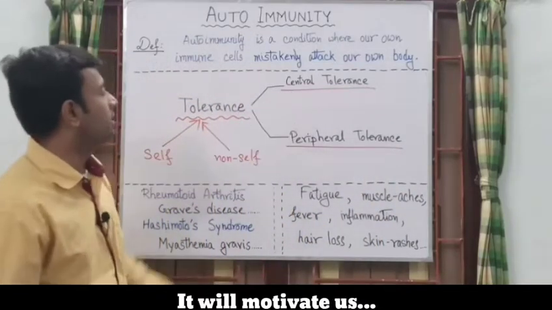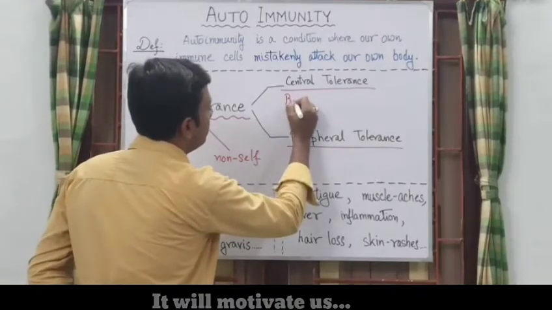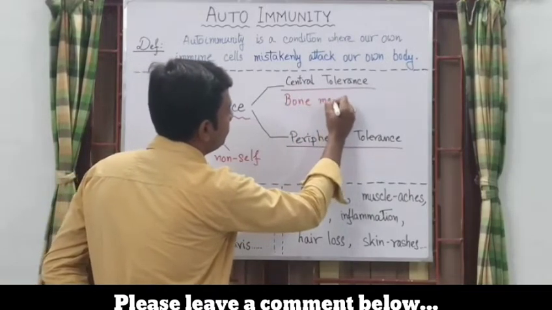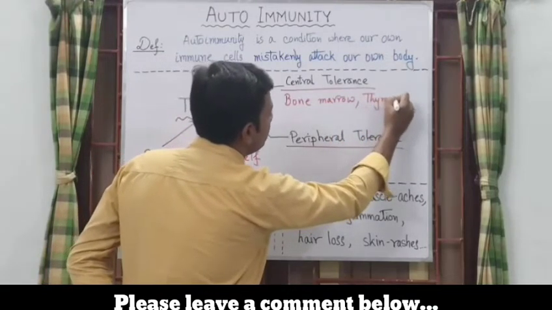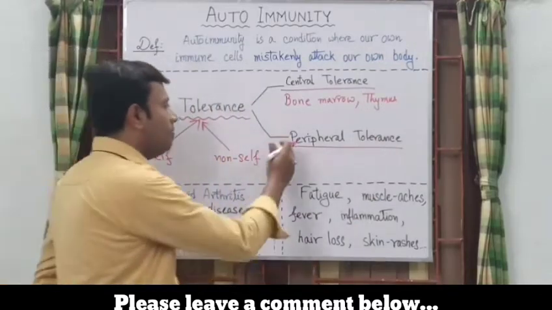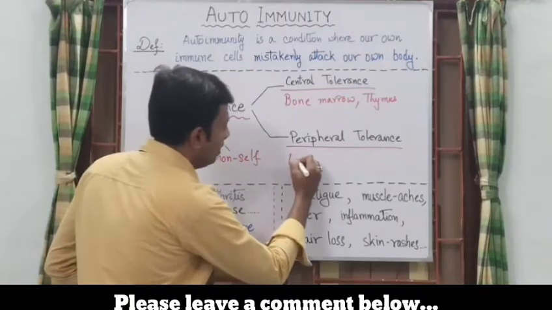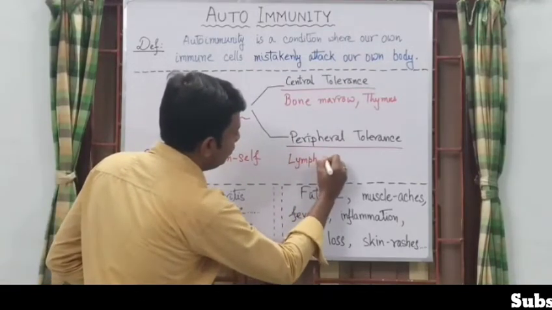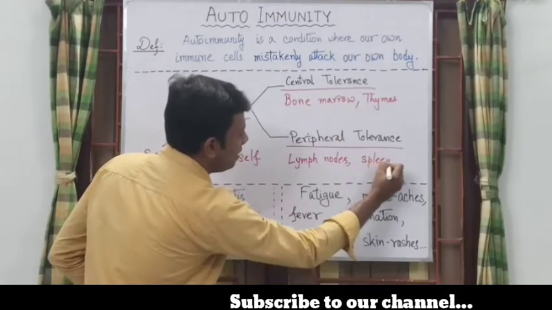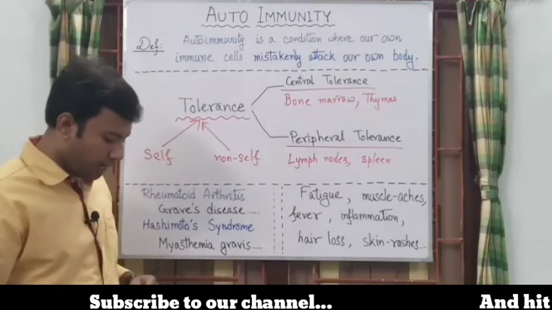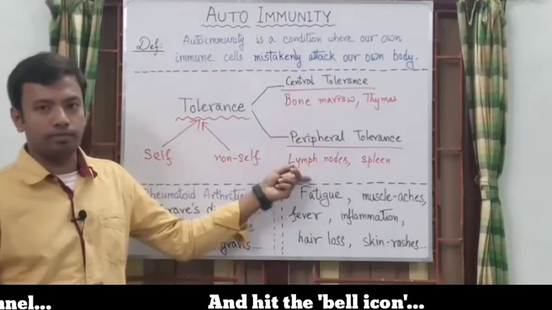Now, central tolerance system involves different kinds of primary lymphoid organs, like bone marrow, thymus gland, etc. And peripheral tolerance involves secondary lymphoid organs like different lymph nodes, spleen, etc. Now let's try to find out what happens inside this tolerance system or inside these lymphoid organs.